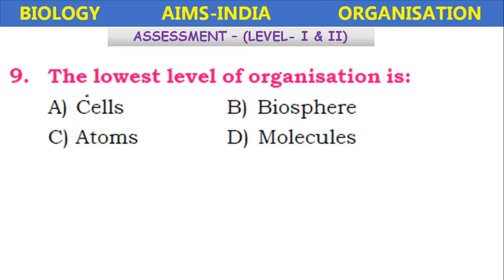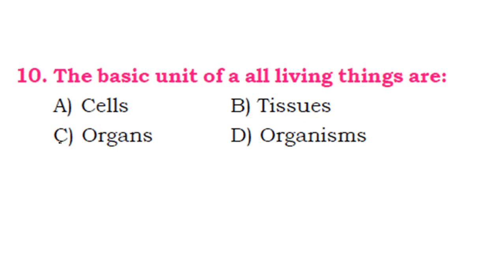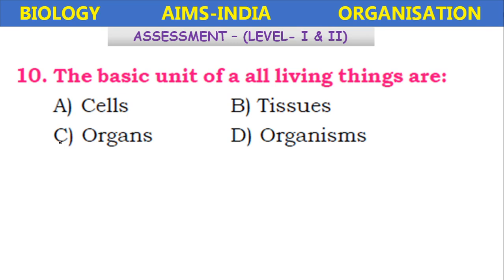Next, the lowest level of organization is: cells, biosphere, atoms, or molecules? So which is the lowest level in this? It is the atoms. Next, the basic unit of all living organisms is: cells, tissues, organs, or organisms? Cells.